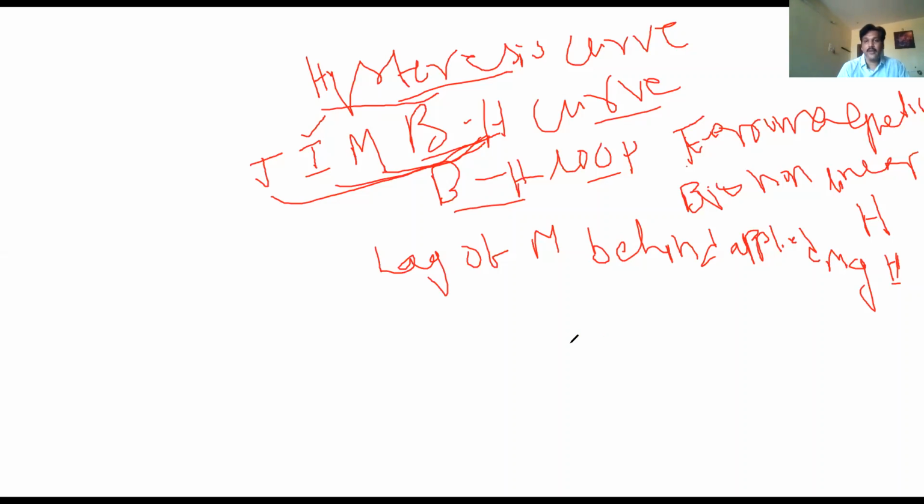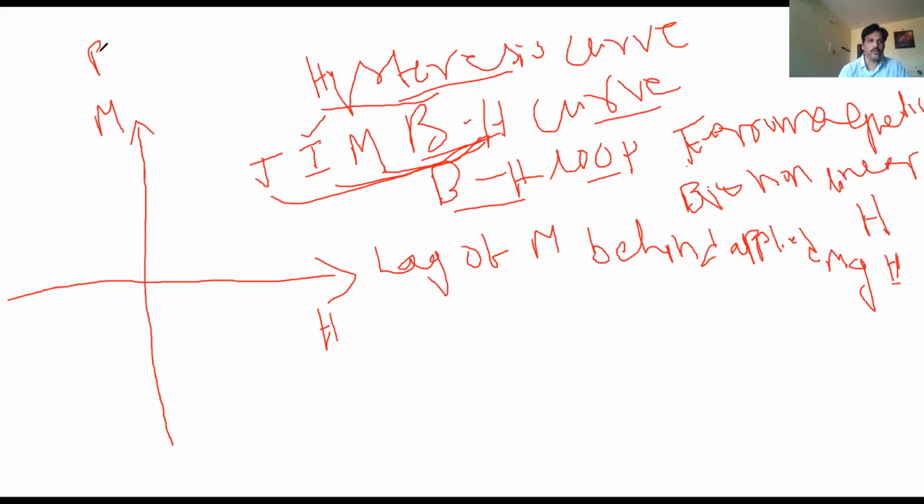So I'm drawing a graph and observing what happens. We'll see how the hysteresis curve looks. Taking two axes, along the x-axis I am taking the applied magnetic field strength, or magnetic intensity, or magnetic force. Along the y-axis, M is called magnetization, or you can take I also, or you can take J also, whatever it may be. You have to take how the magnetization of the material takes place with the applied field. Here I'm taking one of the ferromagnetic materials such as iron.